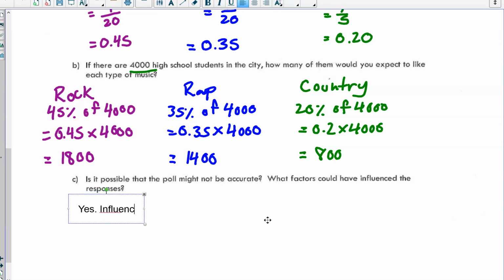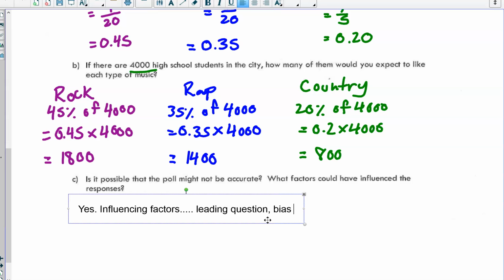Some influencing factors could be, it's a bit of a leading question, right? We talked about this a little bit last unit, where, were there only options, rock, rap, or country? I'm sure there are more types of music than that, right? So it's a bit of a leading question. It could have incurred some bias.